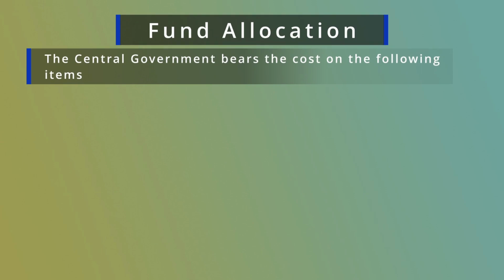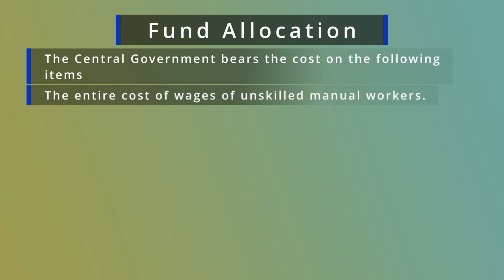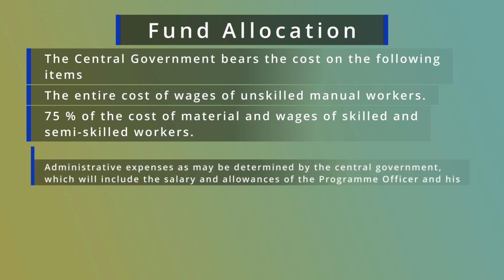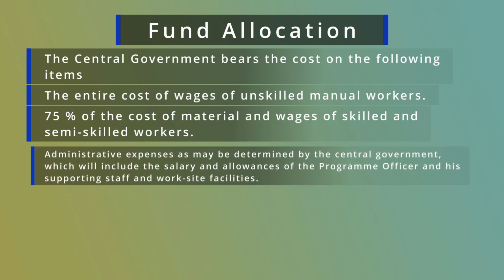As regards fund allocation, the central government bears the major part of the fund of this program. The entire cost of unskilled labor is borne by the central government. But in the case of material cost and the cost of skilled and semi-skilled workers, 75% of the cost is borne by the central government, whereas 25% of the cost is borne by the state government.